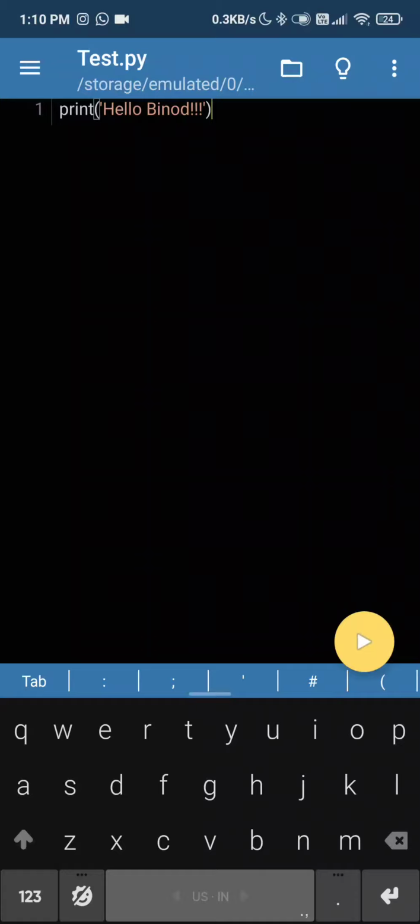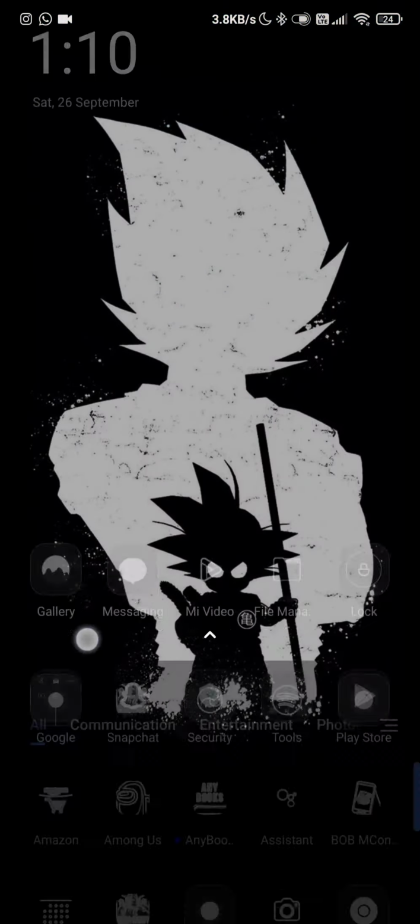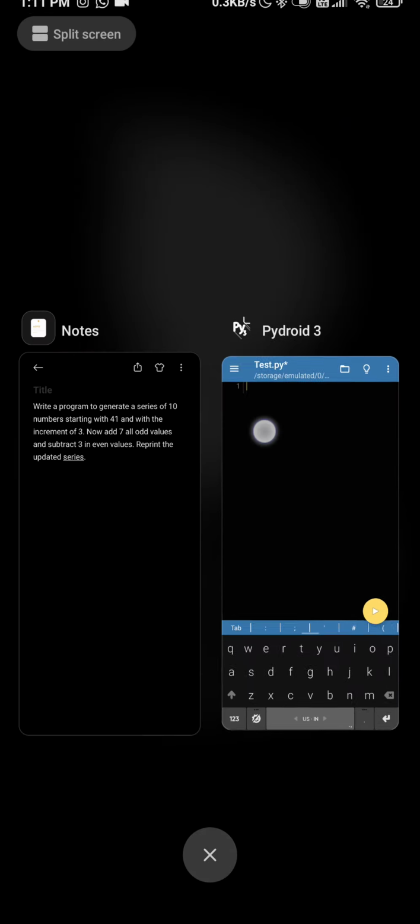So as I wanted to show if this works for some code, one of my friends sent me this. He said I want a code for this program. So it says write a program to generate a series of 10 numbers starting with 41 and with the increment of 3. Now add 7 to all the odd values and subtract 3 from even values. Reprint the updated series. So let's see if we can do this.